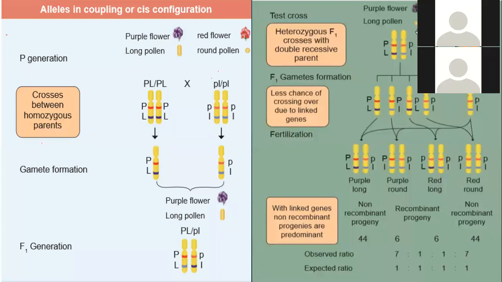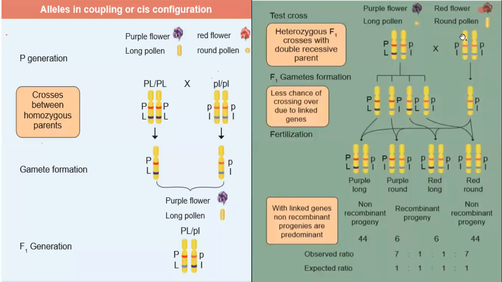You see here, this is a long pollen. The diagram must come here, and here this is a round pollen. The diagram has to come here. So the F1 is crossed with a recessive parent.